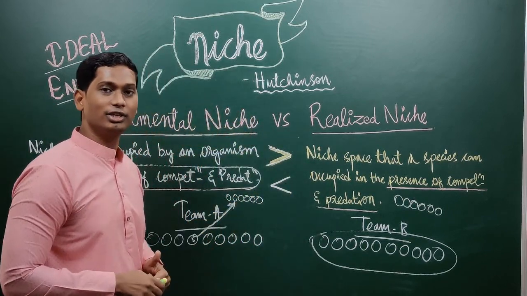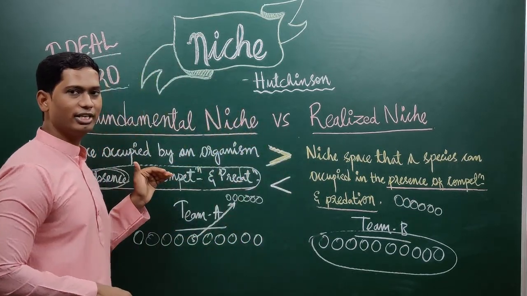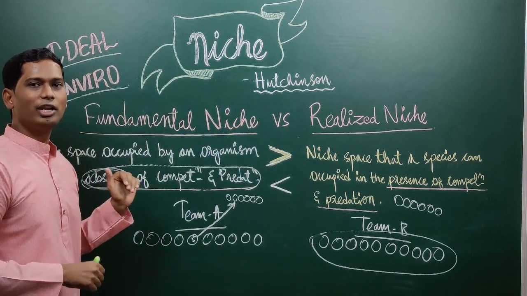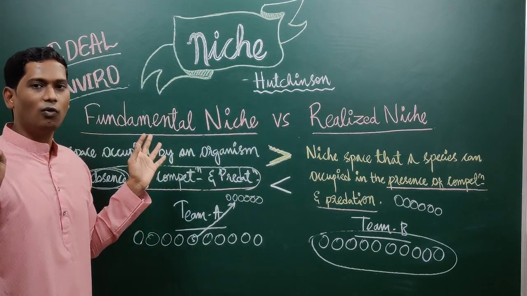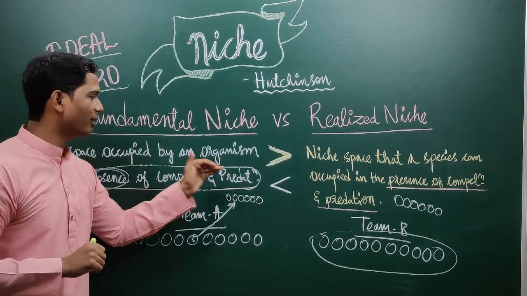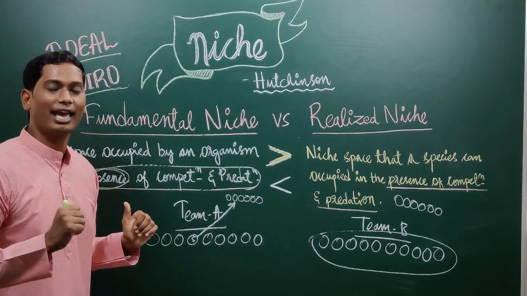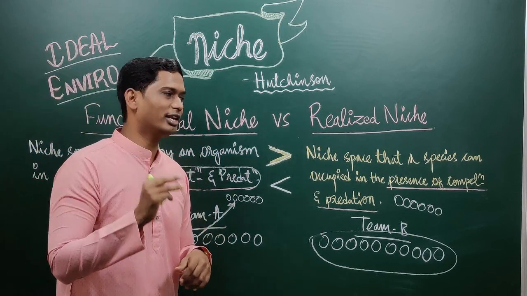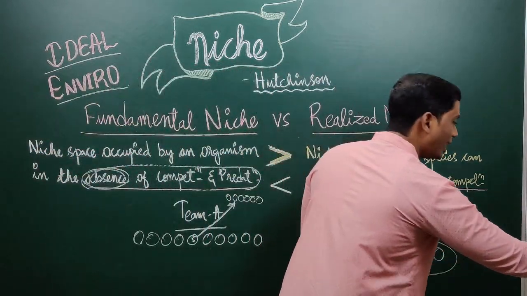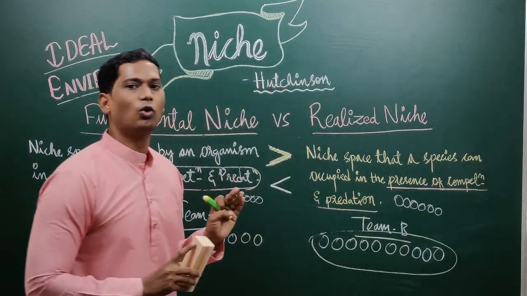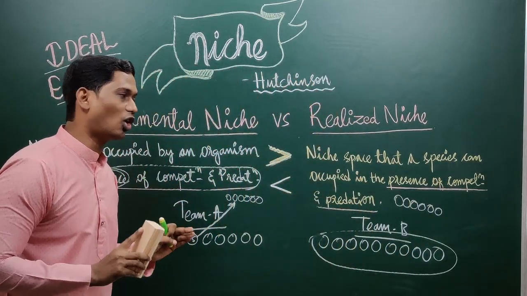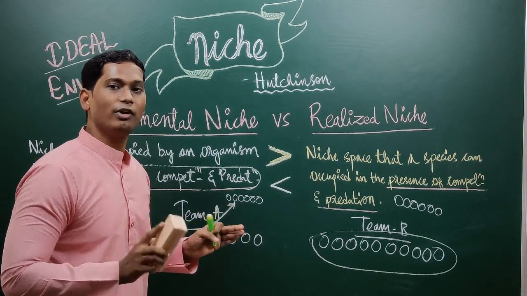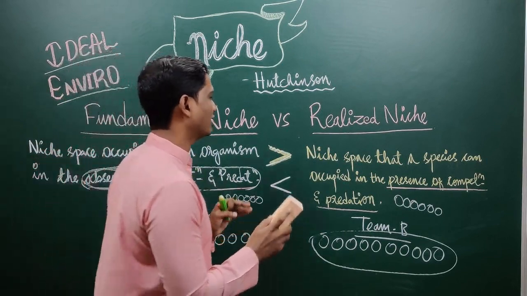What, sir? What are you saying? The realized niche is greater than the fundamental niche? How is it possible? How can a poor become rich? Yes, he can become. Under 2 conditions. Those 2 conditions are very important. In this area itself, CSIR wants to test your knowledge. Are you aware of this or not? Even a poor can become rich all of a sudden. Let us understand that.